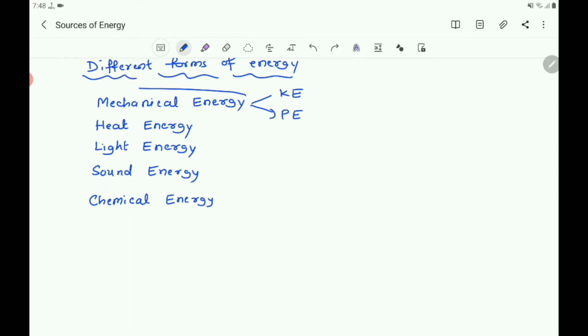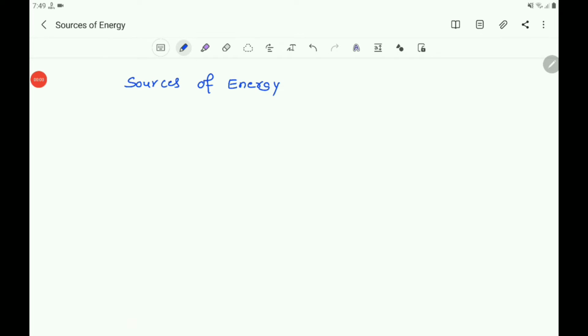So generally you can say that energy possessed by an object due to its motion or due to its position is called mechanical energy. It is the sum of kinetic energy and potential energy. And you know that heat energy, light energy, sound energy, chemical energy, these are all some forms of energy.